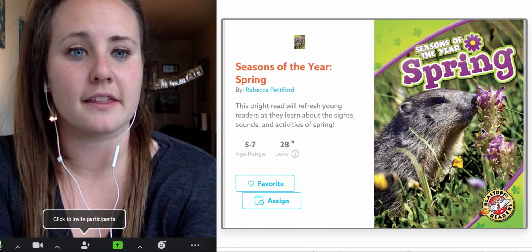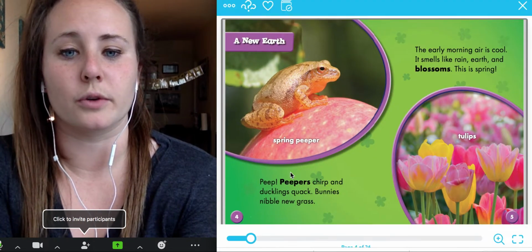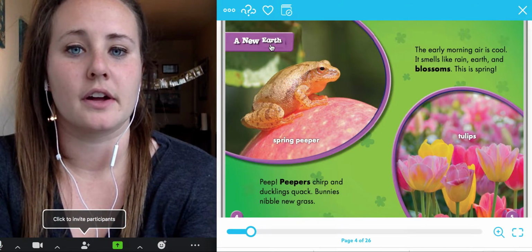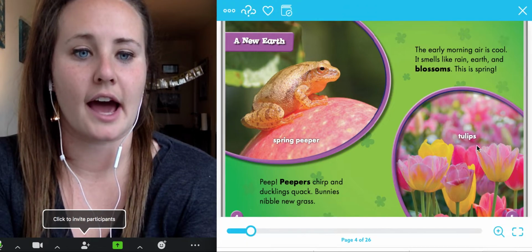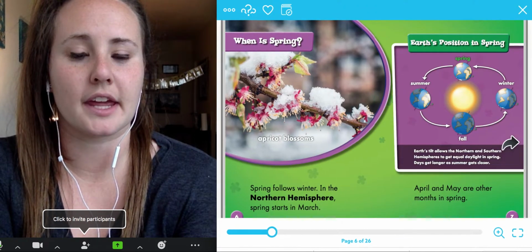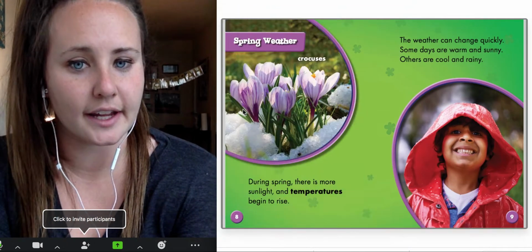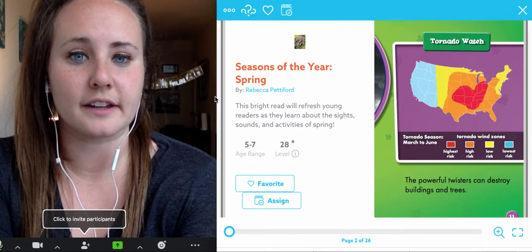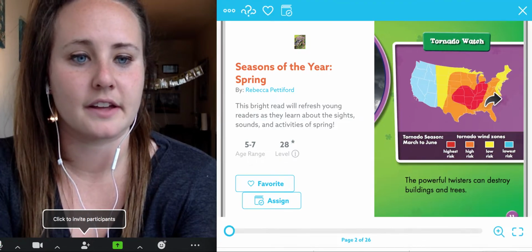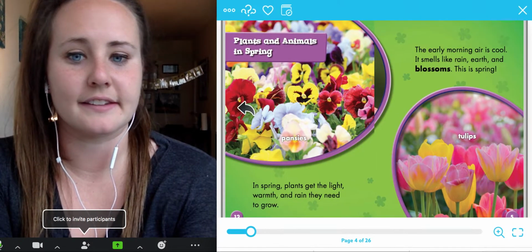Those would be things like our bolded words, our titles, our captions, our labels and our pictures, our diagrams. So remember, when you're reading your nonfiction books, look for those things. All right, so we're going to be reading Seasons of the Year, Spring.